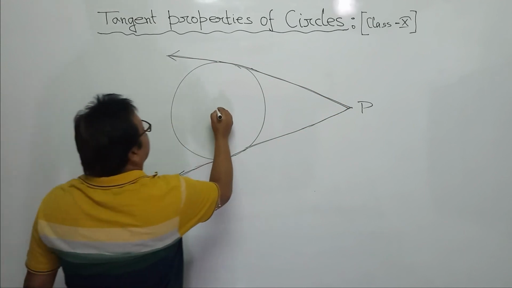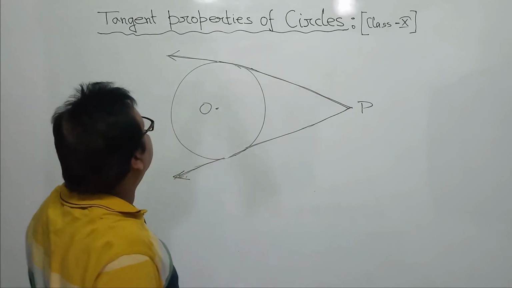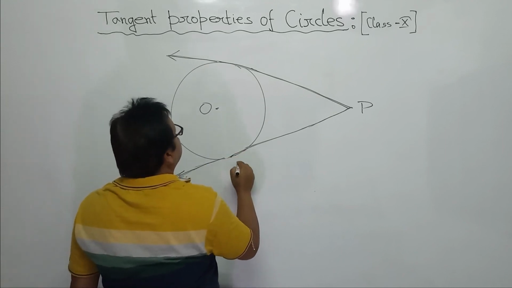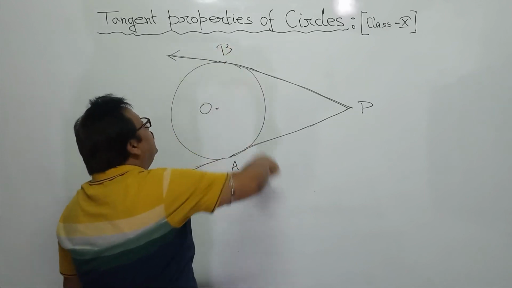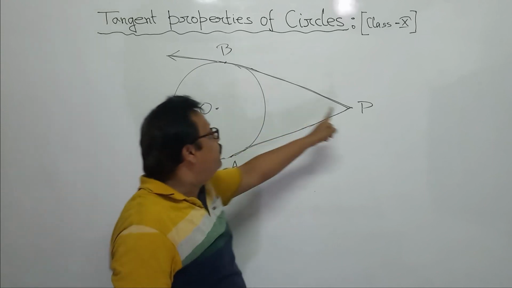Right? Say the center of the circle is O, and the points of contact, say here, it is A and it is B. Clear? So how many tangents can be drawn? Two tangents from an outside point P.